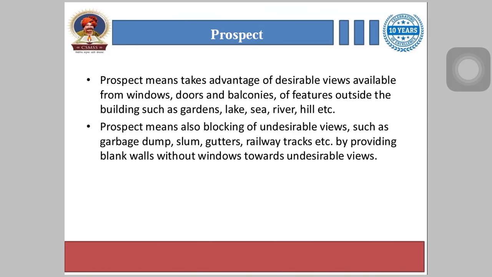Next we will see the next principle, prospect, and here prospect means taking advantage of the desirable views like windows, doors, and balconies of features outside the building, such as gardens, lake, sea, river, hill, etc. And prospect also means blocking of the undesirable views, such as garbage dump, slum, gutter, railway tracks, by providing blank walls without windows towards the undesirable views. So this prospect is important for residential as well as public buildings.